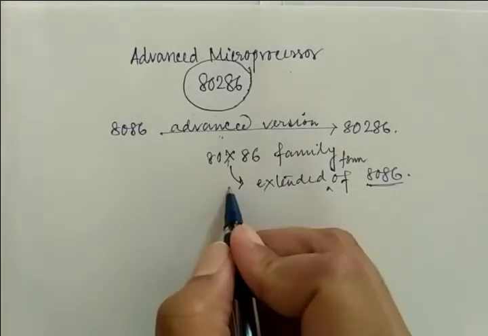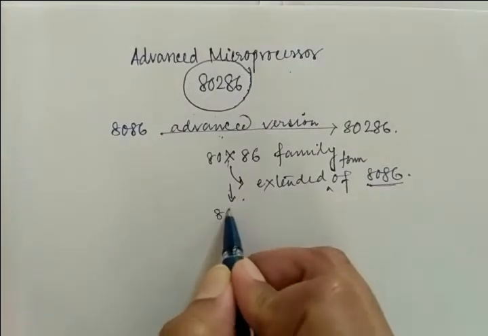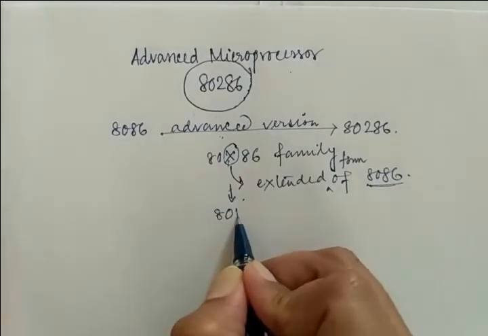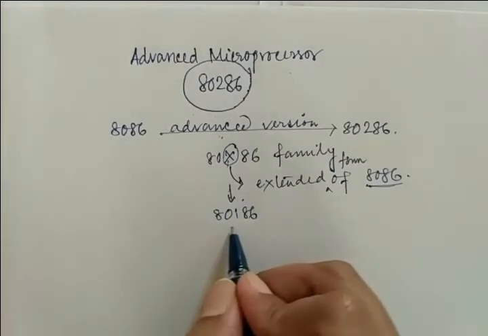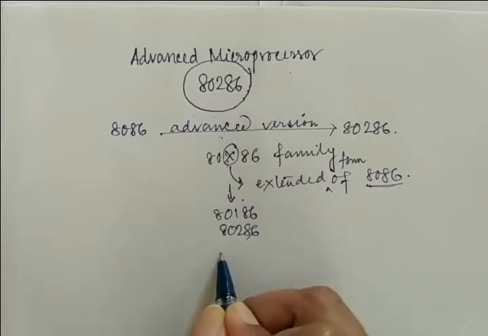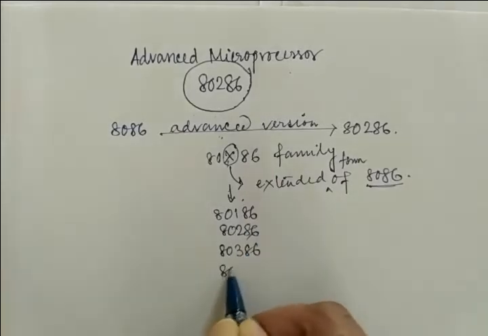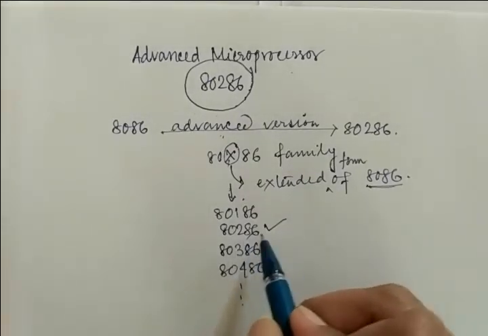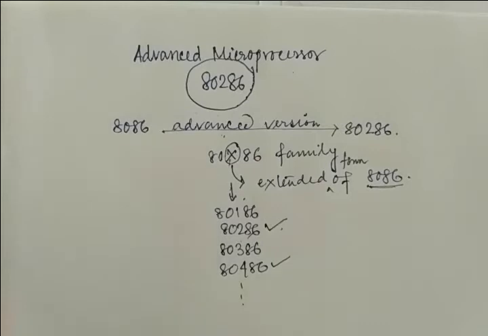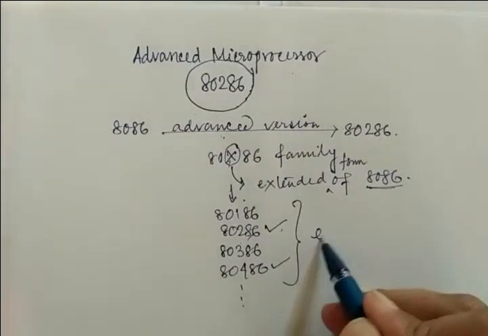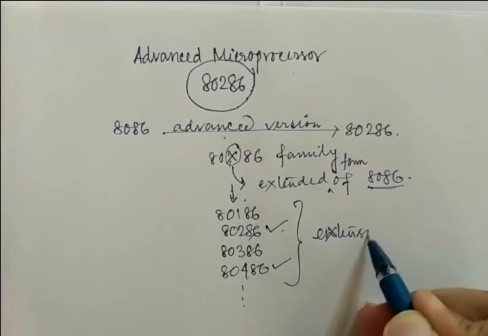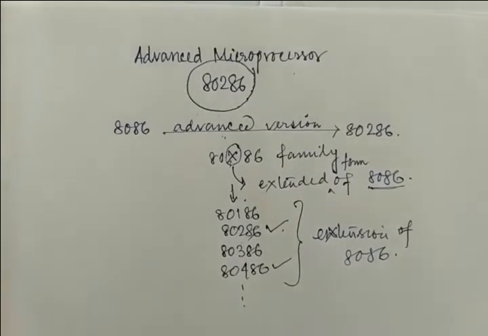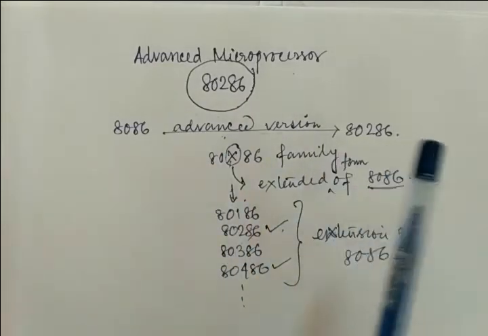So the later part of that will become 80. See that this middle portion will be changed, nothing else. So this portion will be changed to 80186, then 80286, then 80386, then 80486, and so on. In your syllabus, there are 80286 and 80486. Okay, so nothing but the extension of 8086. Clear? Why is it so? Because this belongs to the x86 family.